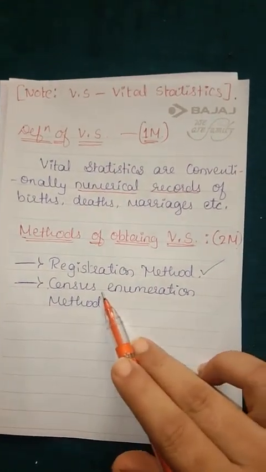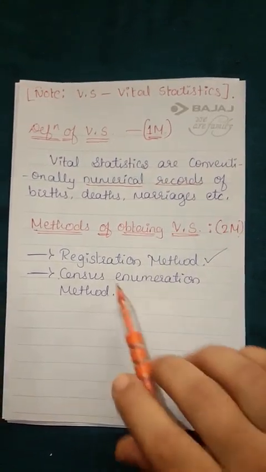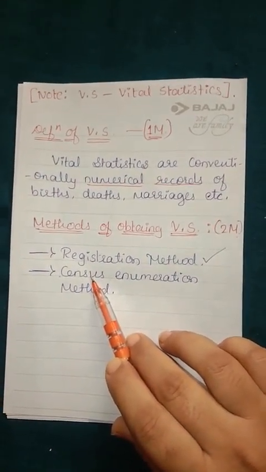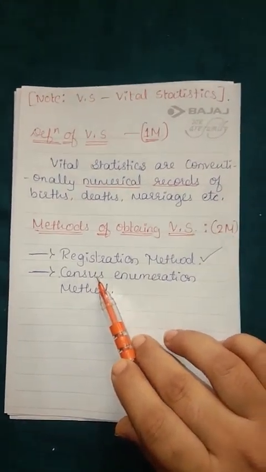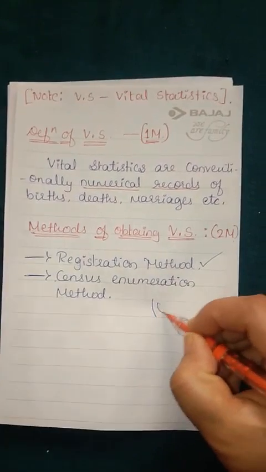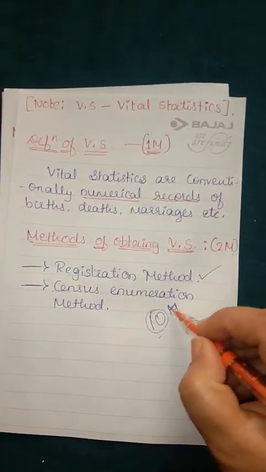And if you see the next one, census enumeration method. Census enumeration method, census means I think you know the meaning of census, because in the first year you have studied about this. Census enumeration, once in every 10 years we are going to conduct. Once in every 10 years.